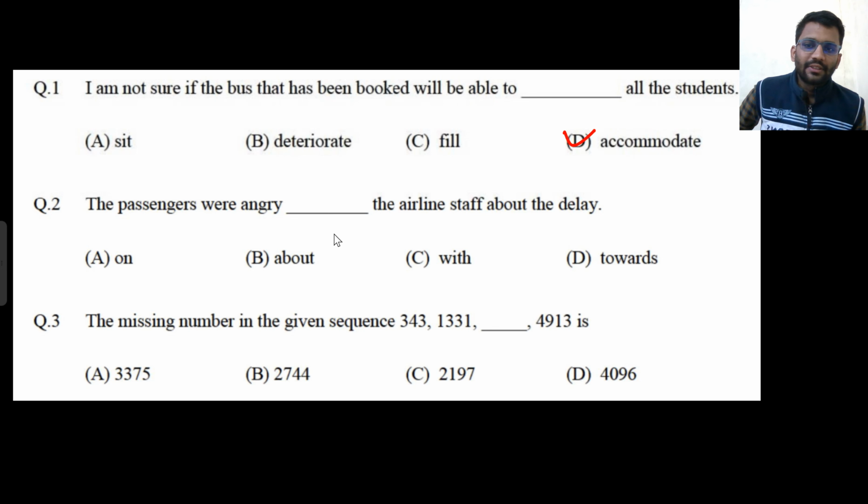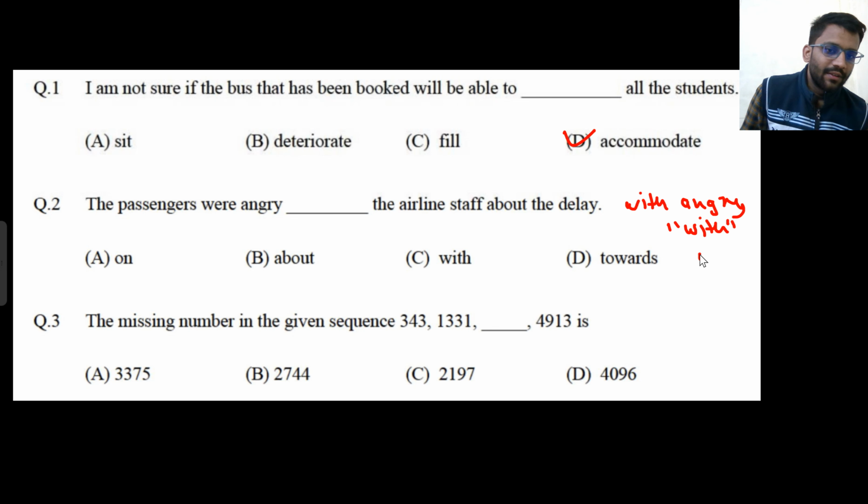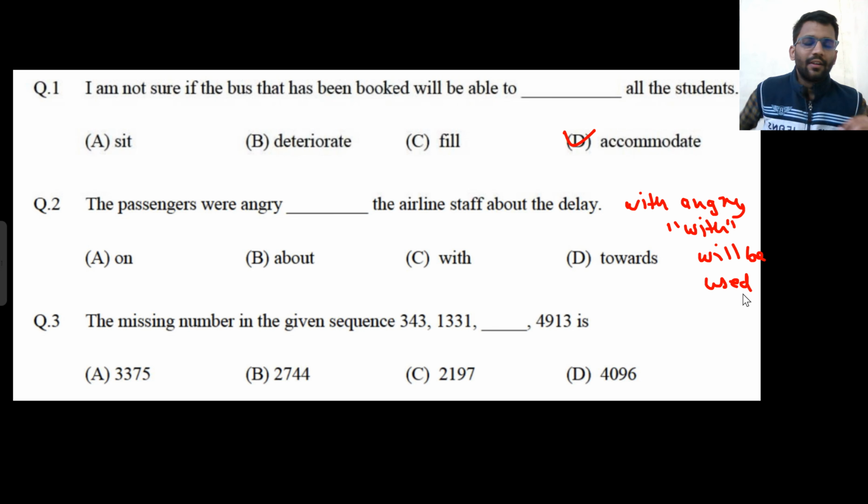Now the second one: the passengers were angry. After angry, always "with" will be used. If we say "I'm angry on you," that sentence is wrong. It is "I'm angry with you," "I'm angry with her," "I'm angry with myself," "I'm angry with everyone." So after angry, always "with" is used.